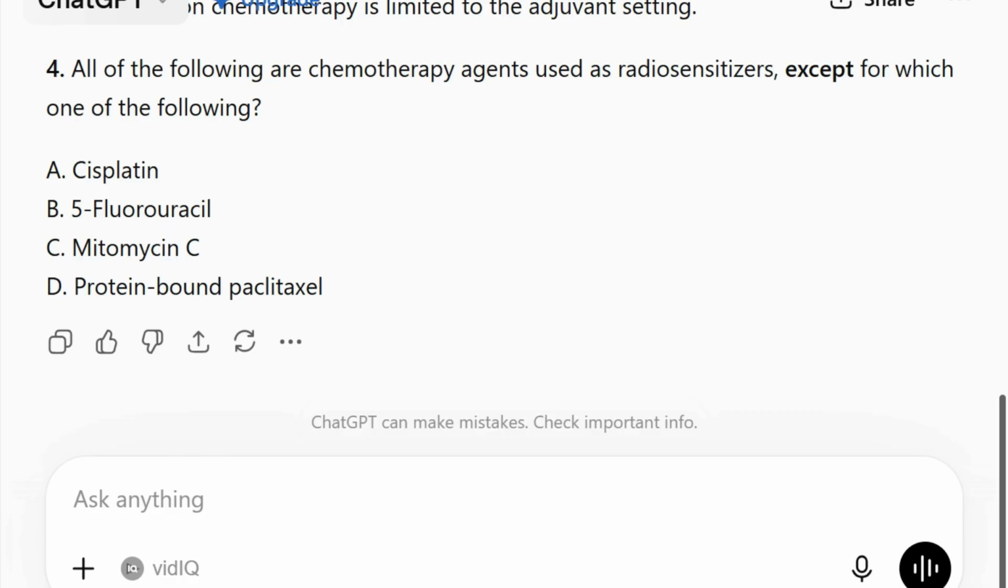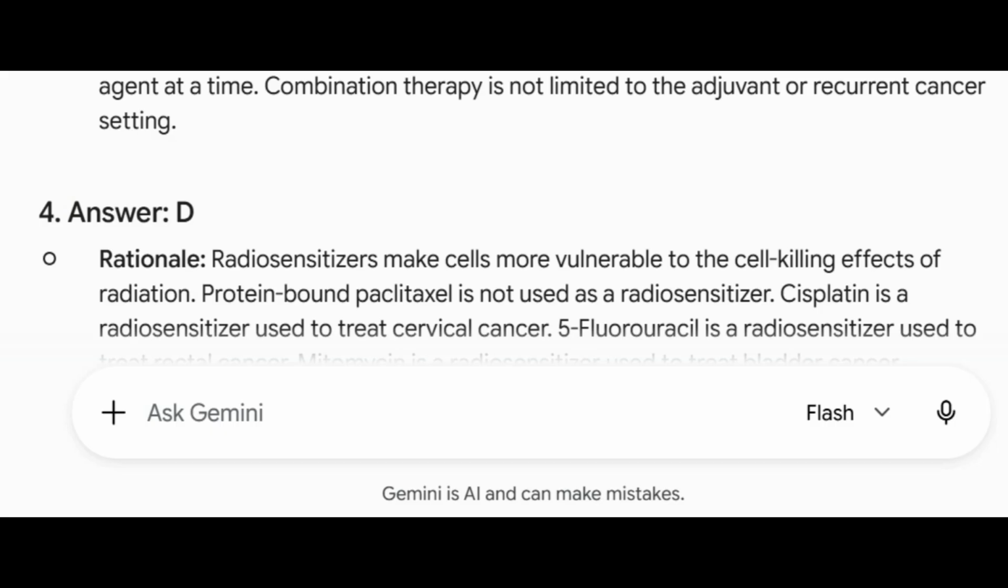Number 4. All of the following are chemotherapy agents used as radiosensitizers, except for which one of the following? A. Cisplatin. B. 5-fluorouracil. C. Mitomycin C. D. Protein-bound paclitaxel. Answer: D. Rationale. Radiosensitizers make cells more vulnerable to the cell-killing effects of radiation. Protein-bound paclitaxel is not used as a radiosensitizer.